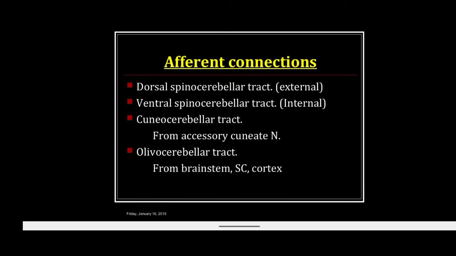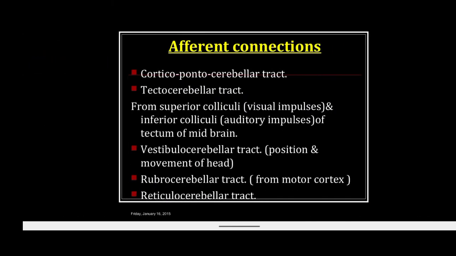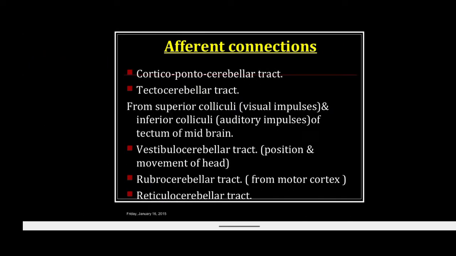The afferent connections also include the dorsal spinocerebellar tract, ventral spinocerebellar tract, cuneocerebellar tract, and the olivocerebellar tract. Corticopontocerebellar tract, tectocerebellar tract: from the superior colliculi, visual impulses, and the inferior colliculi, auditory impulses of the tectum of the midbrain. Vestibulocerebellar tract, that is responsible for the position and movement of the head. Rubrocerebellar tract from the motor cortex, and reticulocerebellar tract.